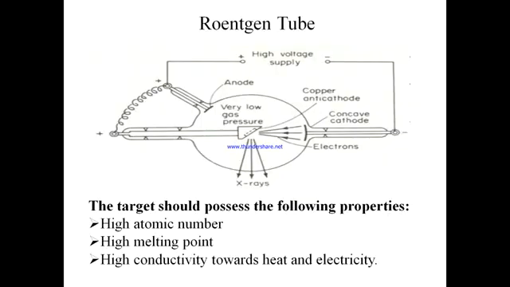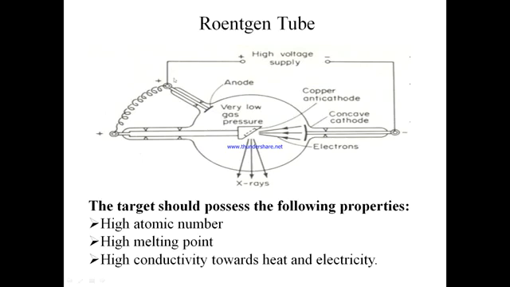The first method adopted for the production of X-rays is the Röntgen tube, which is simply a glass discharge tube with some modifications. So the Röntgen tube consists of a spherical glass tube having 3 side tubes. The cathode is a concave aluminum disc. The electrons that are emitted from the cathode are concentrated at its focus where the target is placed. The target is held at an angle of 45 degrees to the path of cathode rays.